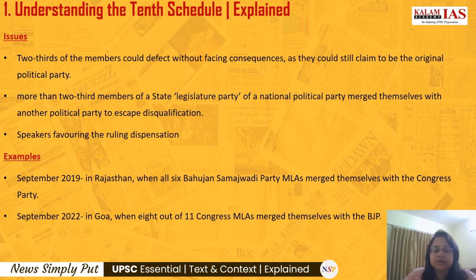When two-thirds of the members want a merger with any other political party, then that was allowed. That won't amount to disqualification. So here what is happening is that two-thirds of the members are defecting to their original political party and they are facing no consequences because of the exception still being there. For example, a state legislature party merging with the national political party is not amounting to any disqualification. When more than two-thirds of the members of the state legislature party merge with the national political party, that is done to escape the disqualification.